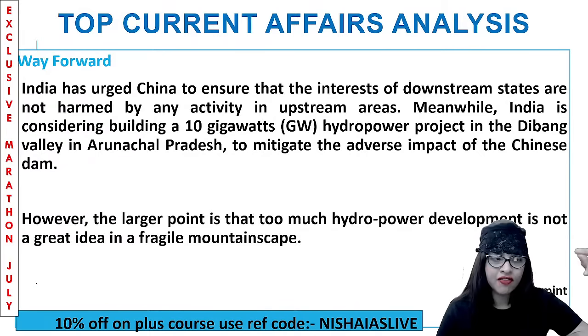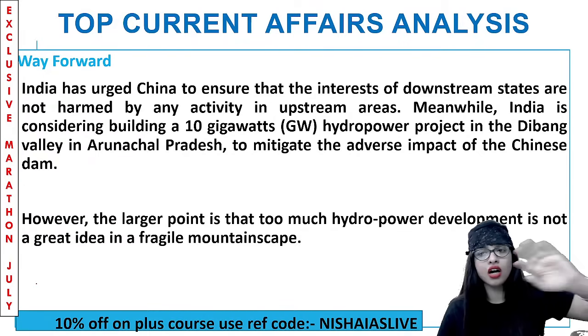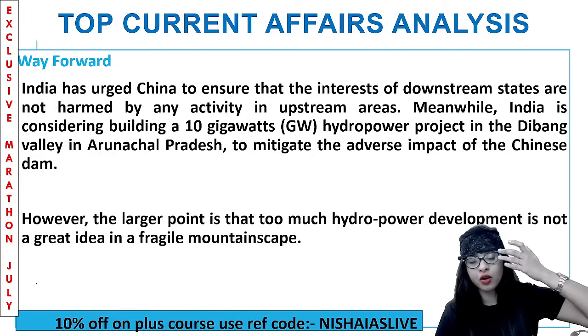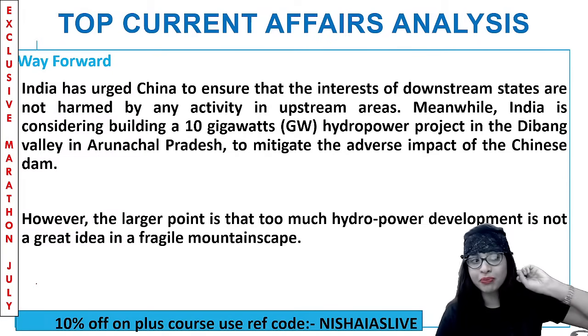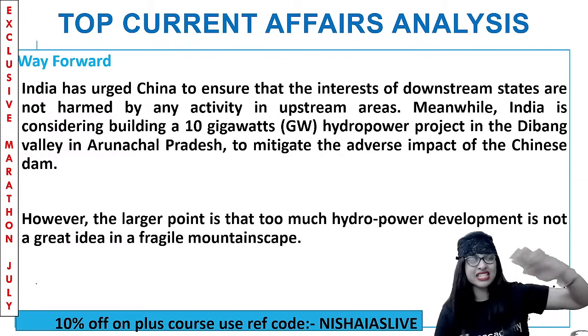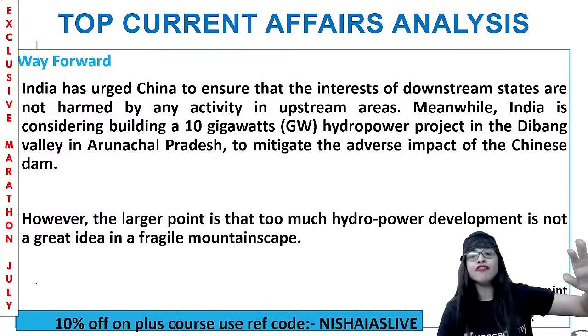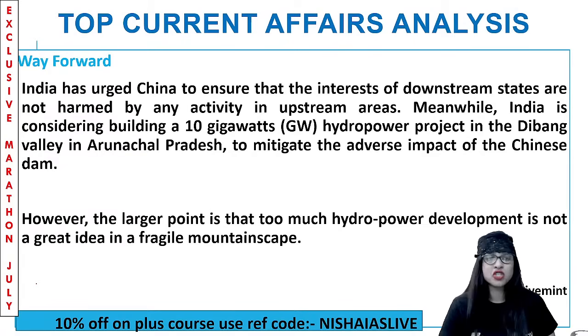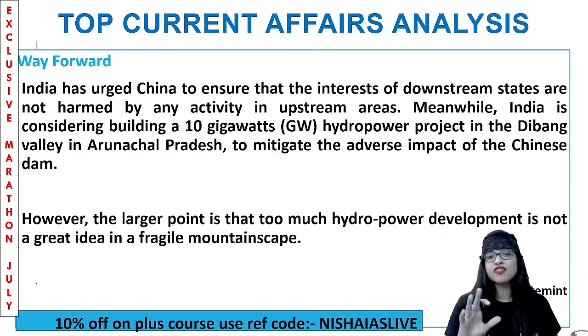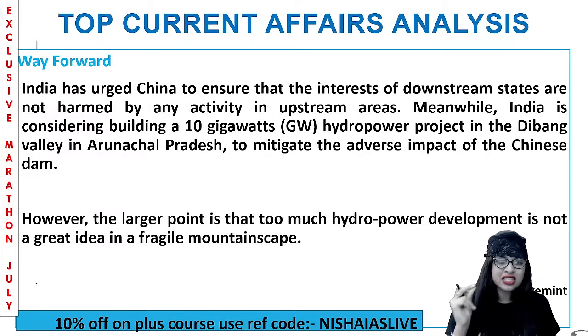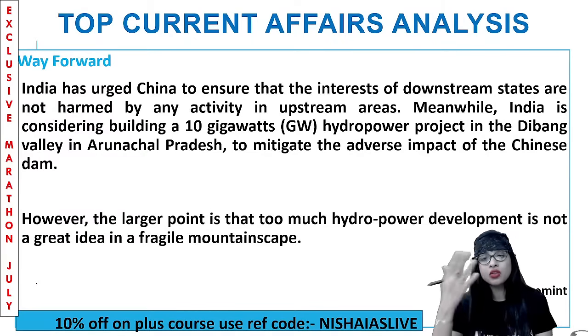So what is India doing? Fatafat, the next hydro power project with 10 gigawatt, GW, they are planning in Arunachal Valley. So they are able to mitigate or stop the harmful or adverse impact of the Chinese dam. This is what India is doing, because India knows that even if you tell China, they're not going to stop it. So let's take action in the way we can.